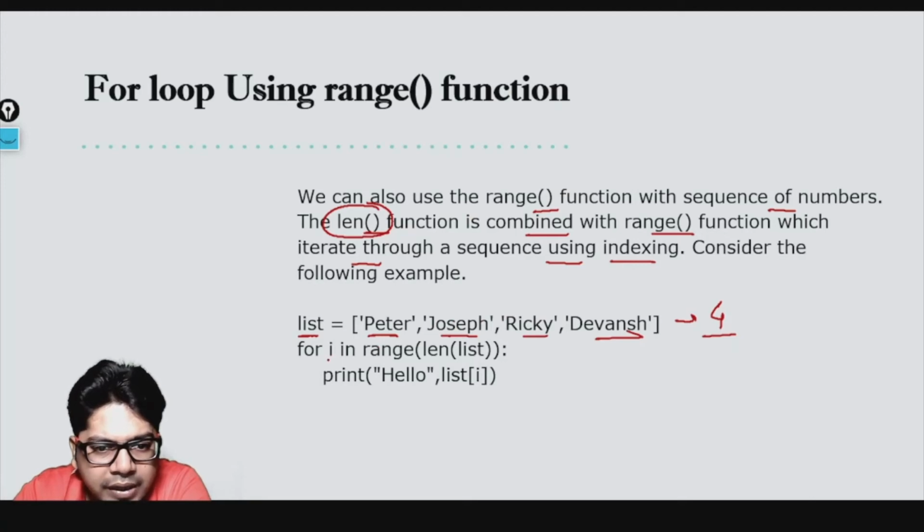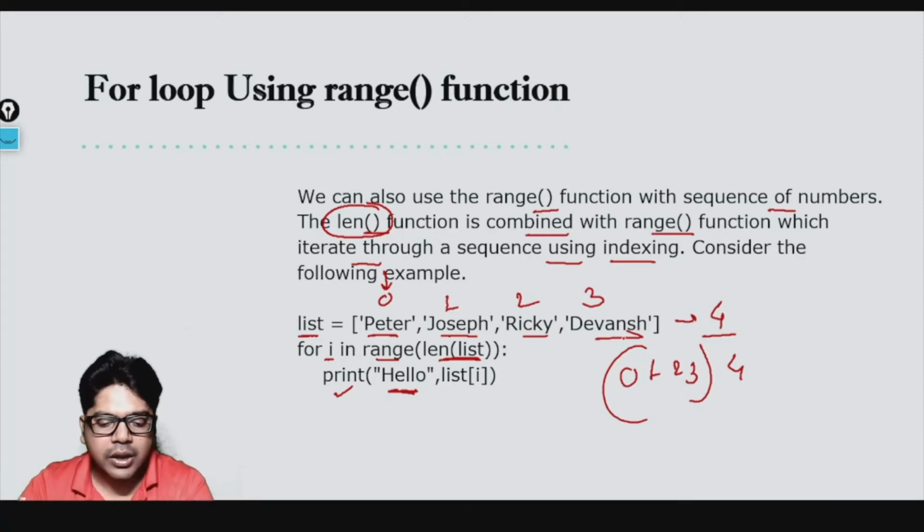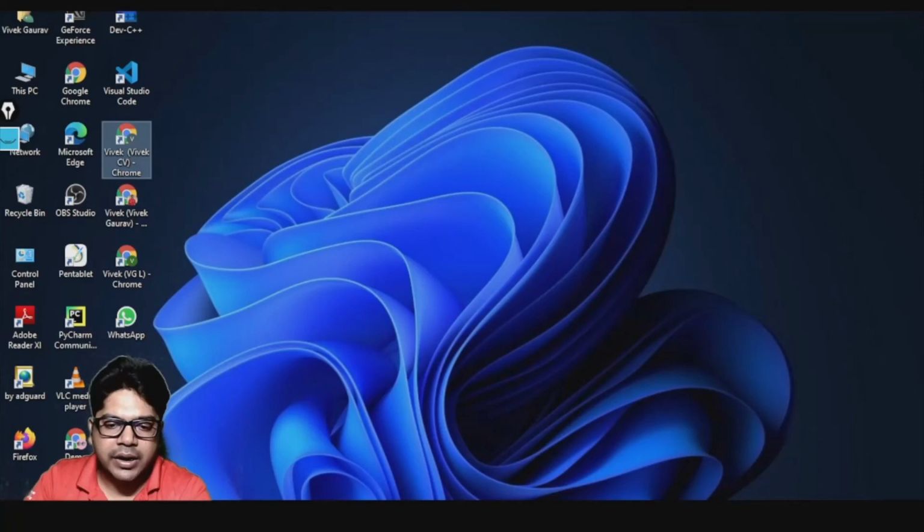So now what we are doing is for I in range(len(list)), it means range of 4. So it will go 0, 1, 2, 3. This is index 0, this is 1, this is 2, this is 3. Then I'm writing print, hello in inverted commas, comma, list of I. So I is pointing to the first index, which is 0. So it will give you hello Peter, then hello Joseph, then hello Ricky, then hello Devansh. Okay, let me take you to the editor and write the code for you.